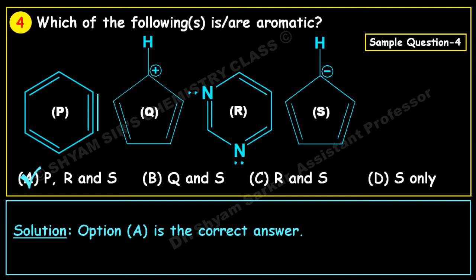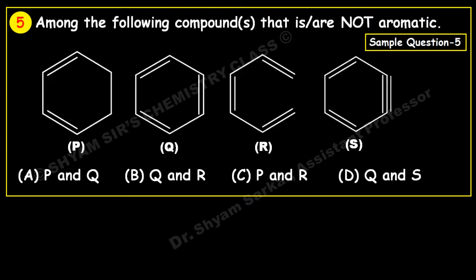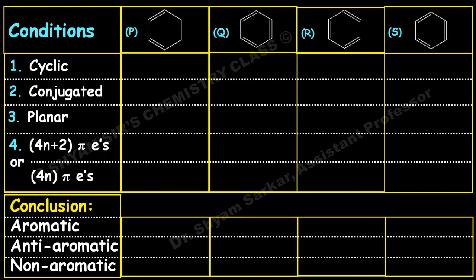Among the following compounds, which is or are not aromatic. You have to be very careful with this term, not aromatic, you have to find out. So 4 molecules are given, let us see. So a similar chart we will prepare. If you see the first one, this is cyclic, and this is not conjugated because the double bonds are absent on the other side. Only 2 double bonds are there which are not conjugated in this cycle.